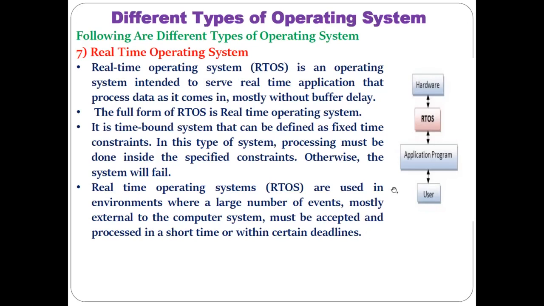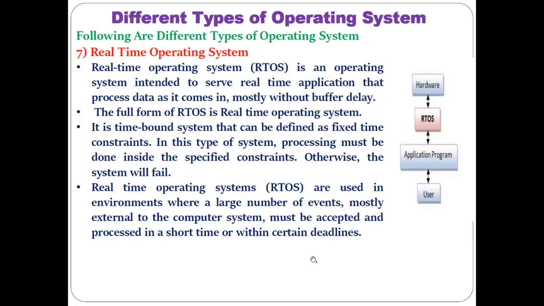But that kind of 5 or 10 second delay is not allowed in certain applications, like a missile system. A missile has to be shot at a certain time only. We cannot have any kind of delay in shooting the missiles, because if there is a delay, your enemy might hit you and you might get killed.